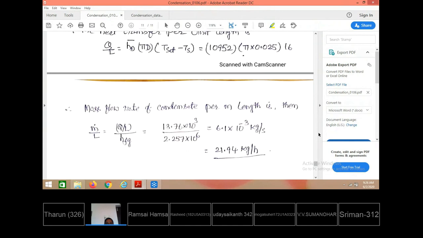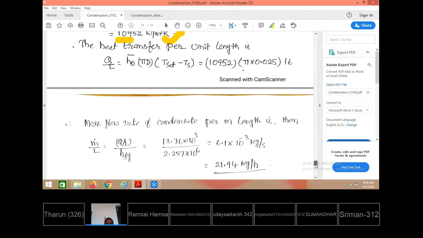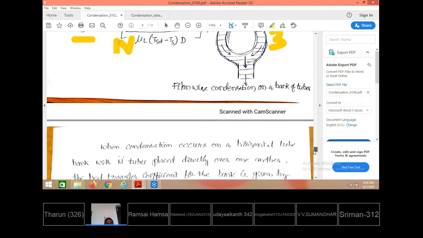So these are the problems we have solved on condensation. Hope you have understood all these. With this I will be closing. So the condensation part is also completed. Tomorrow's class, we will straight away start with the heat exchangers. One more unit is completed, convection along with boiling and condensation. Having the data book and the textbook with you, you can practice more number of problems.